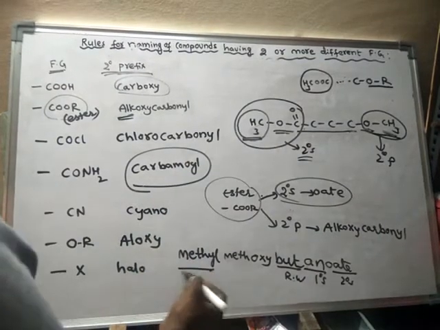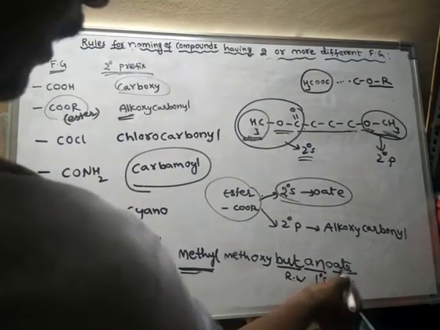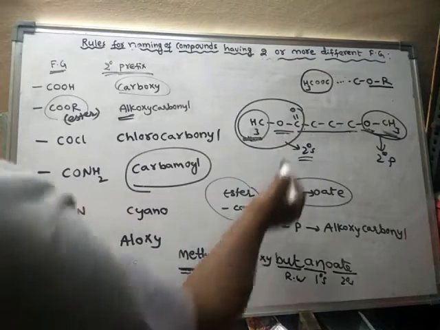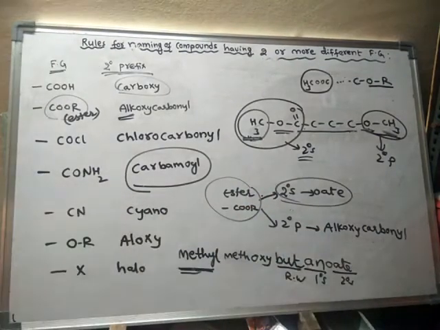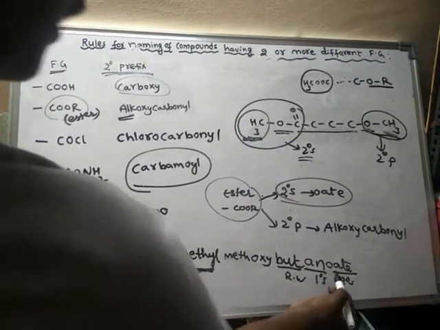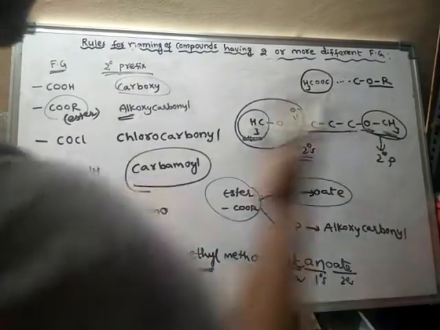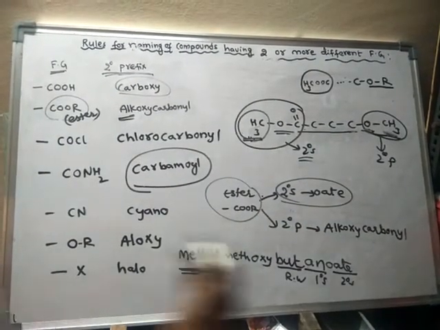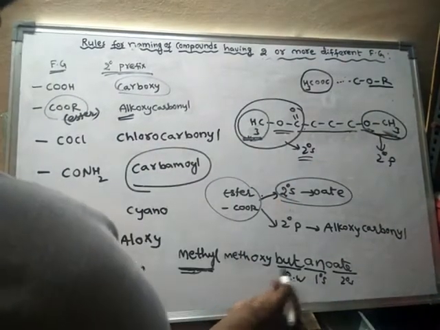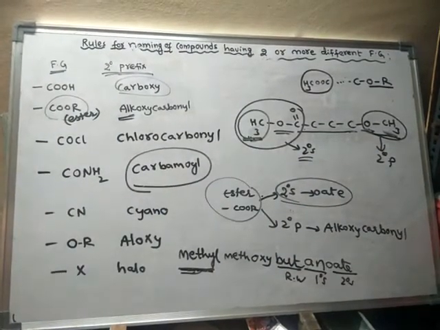So this should be written at the beginning. So methyl only for OH. Remember, only for esters. This will be at the beginning and the other part, OH, will be at the end. So it should start from methyl and end with OH, and in the middle we will write the rest of the name. So here methoxy. Okay, butanoate. Methyl, methoxy, butanoate.